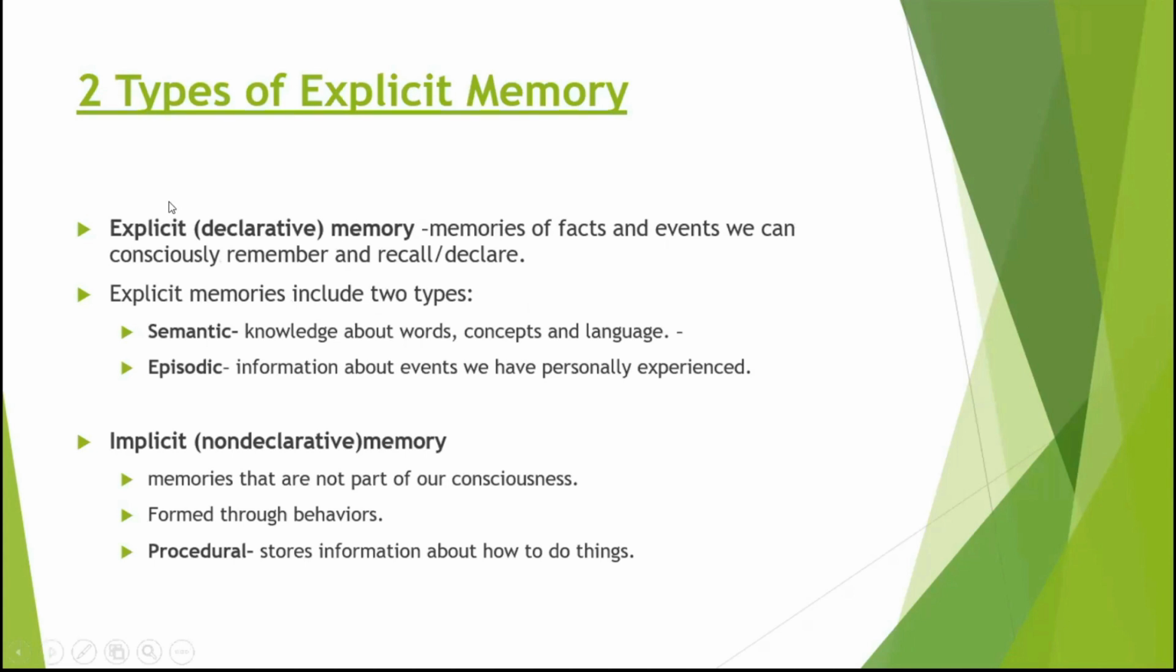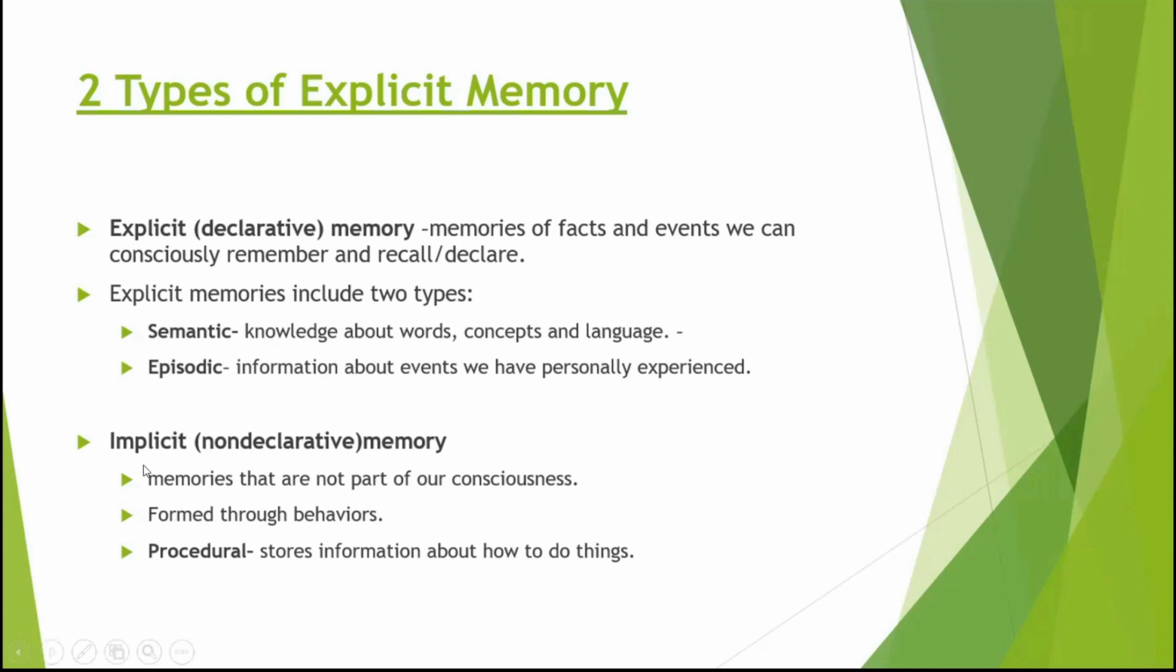Okay, there are two types of explicit memory. Explicit memory is a declarative type of memory. These are the facts and events that you have. So basically, you have semantic and episodic. Semantic, this is just what you learn. And then episodic, this is what you actually experienced. Again, semantic is what you just learned, maybe words, concepts, something that you just heard of. But episodic is how you lived it. You would remember it because you lived it.